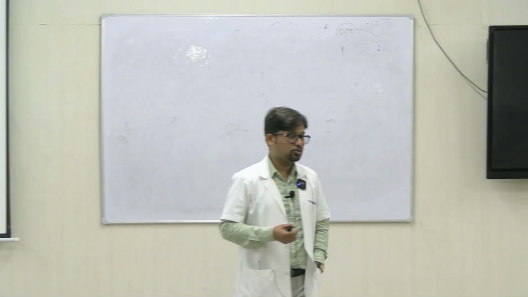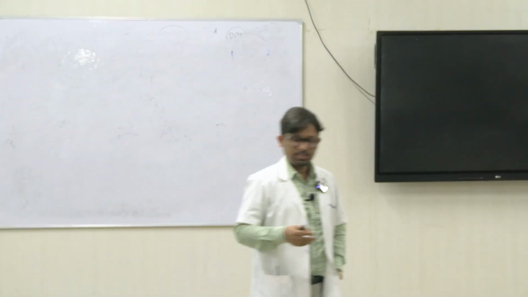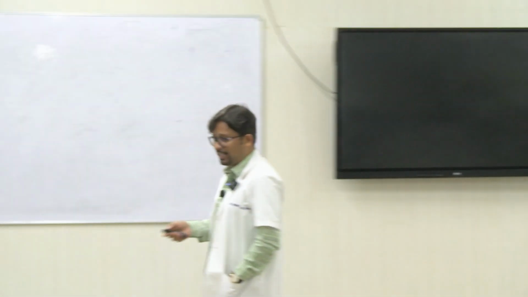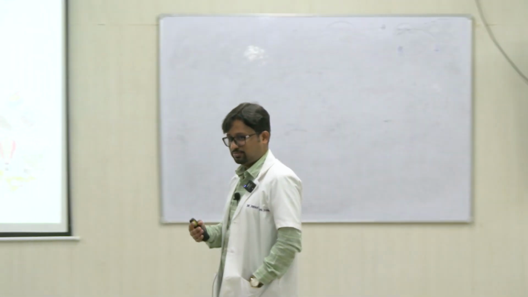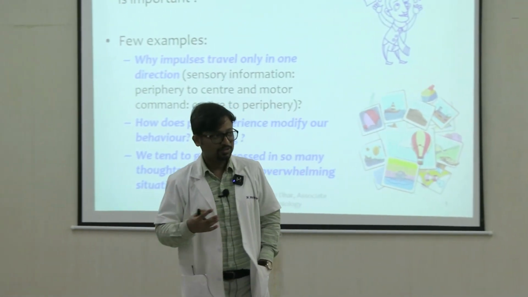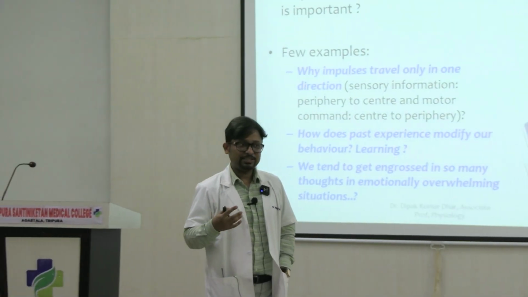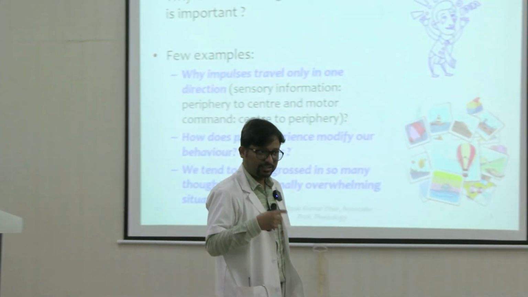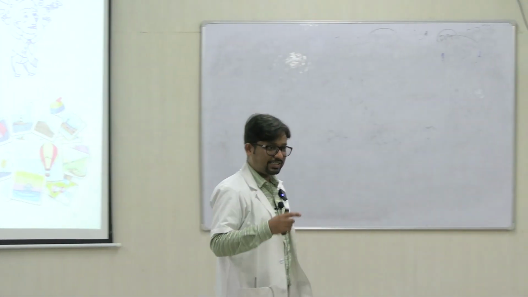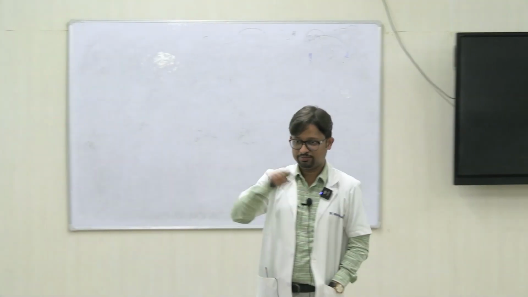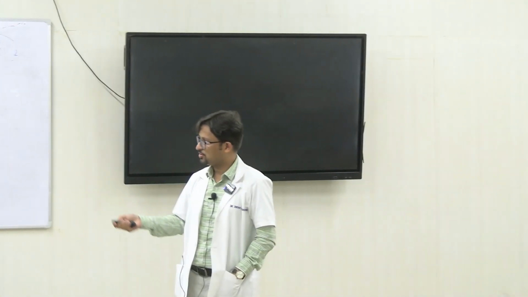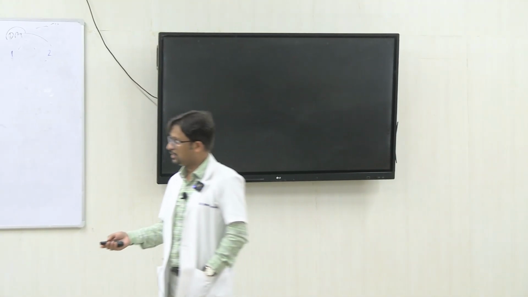Whenever we are in an emotionally overwhelming situation, we tend to think and overthink a lot, right? So why is it that we cannot seemingly come out of all these deep thoughts? There are special types of circuits in and around the structures concerned with emotions which result in a looping of information, right? So types of circuits help us to appreciate why these things occur. These are a few examples in our day-to-day lives.